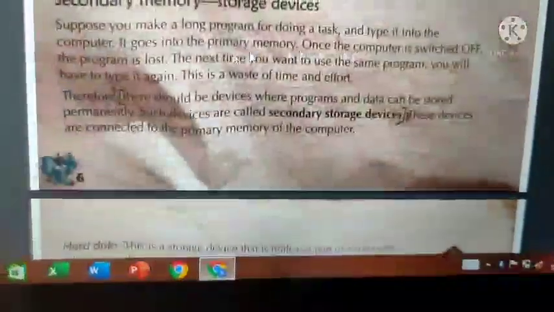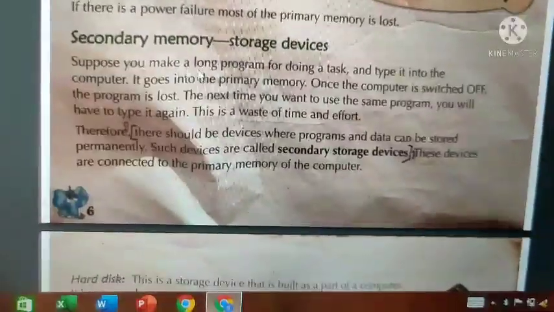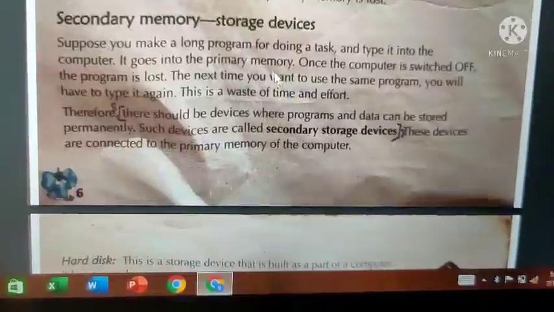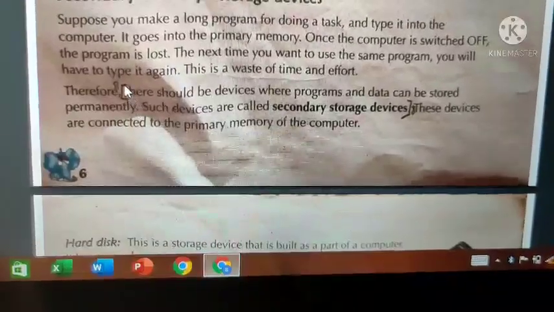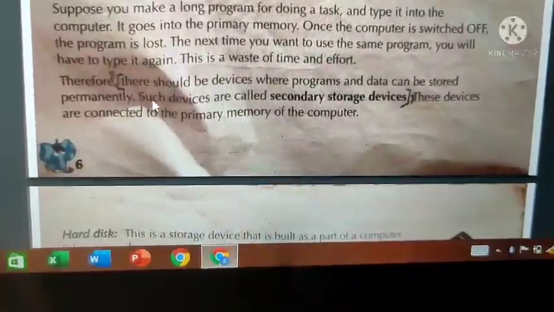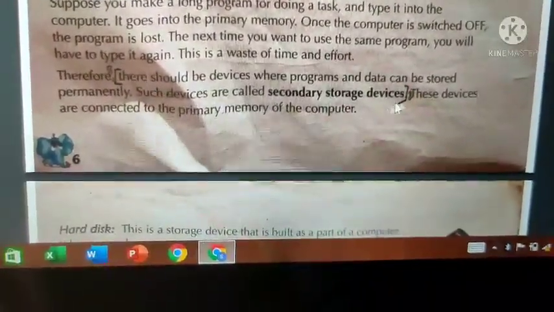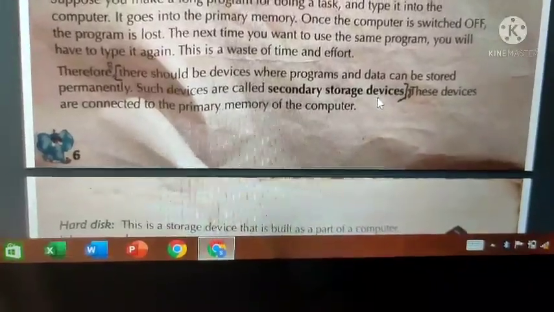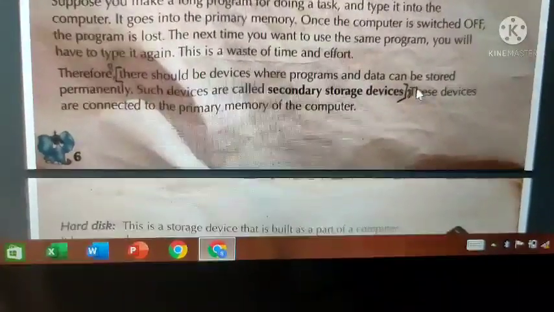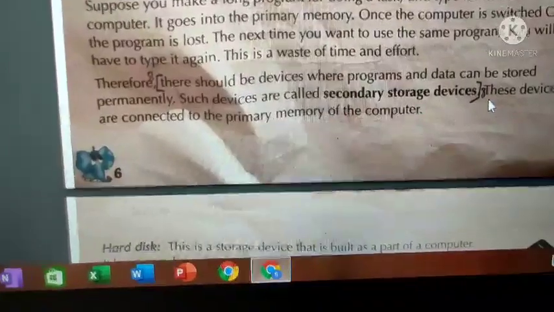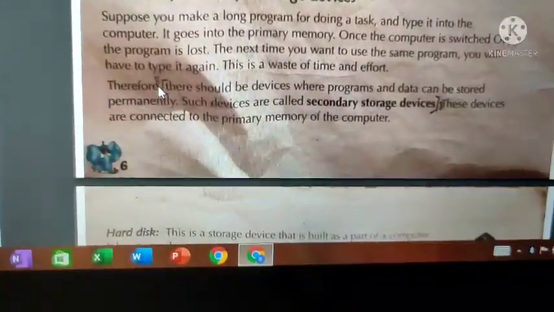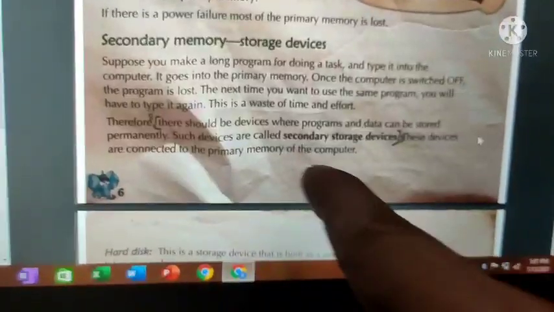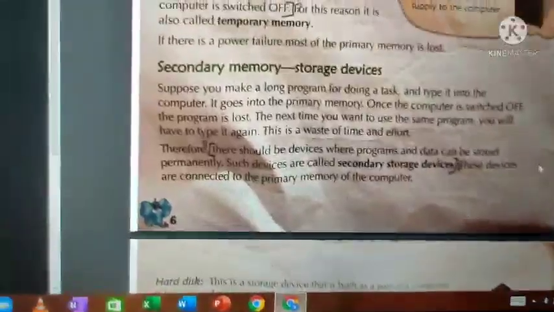See, in page number 6, down at the bottom you see, under the heading secondary memory storage device, two paras are there. In that second para you see, from here to the next line, storage device. These two lines are the answer for question number 4. We might get confused with the question written here. Don't see this. Here it is written wrong. You write it correctly.